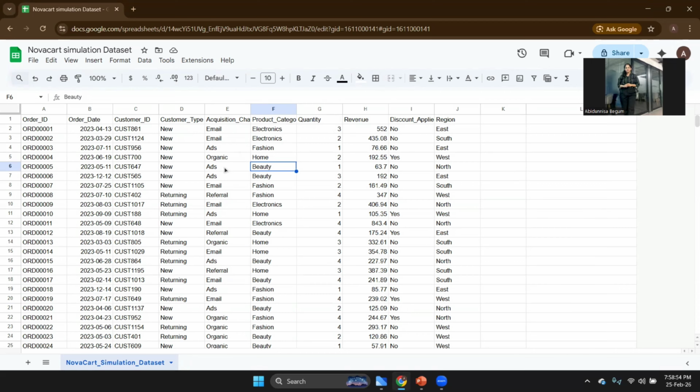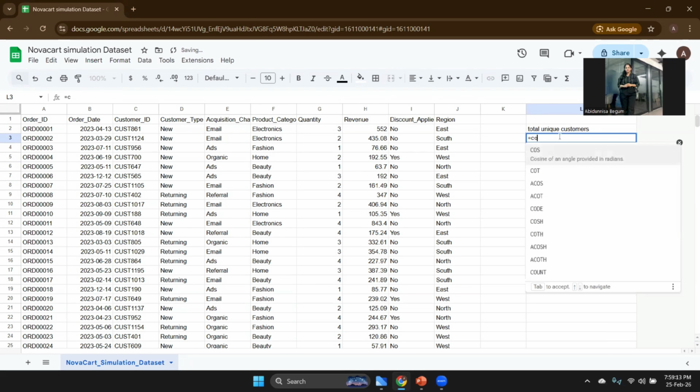So here, how will I do this? This is the data set that I have. Customer ID column is C here, and order ID column is A. I want total unique customers. For this, I'll use count unique.